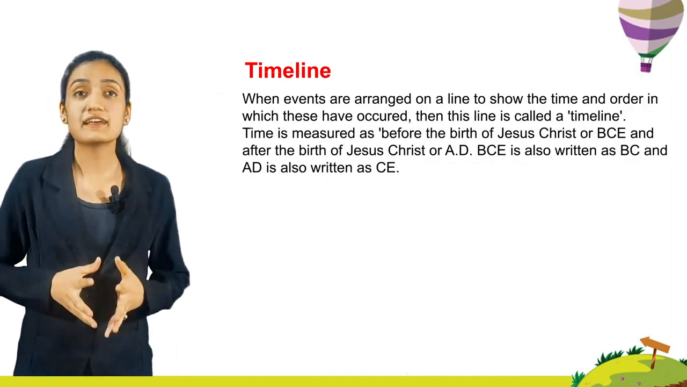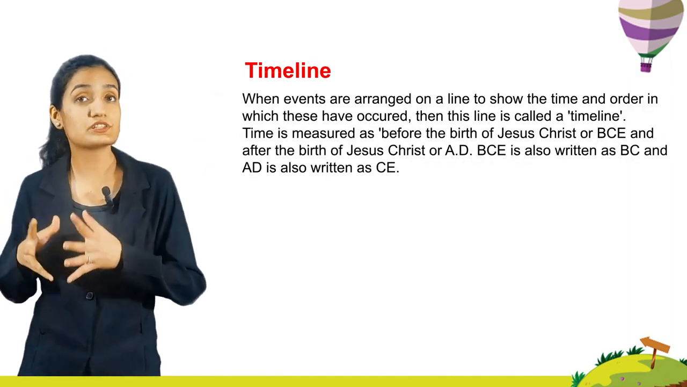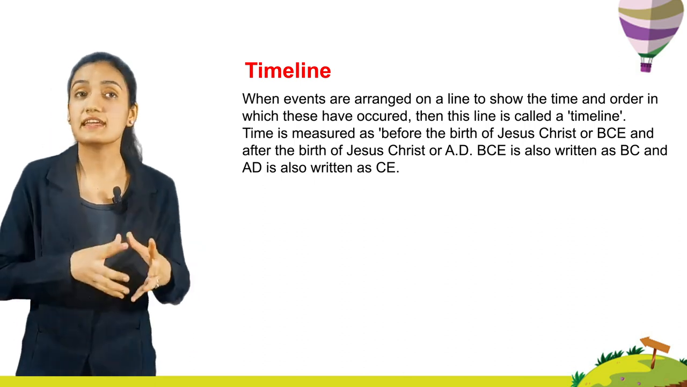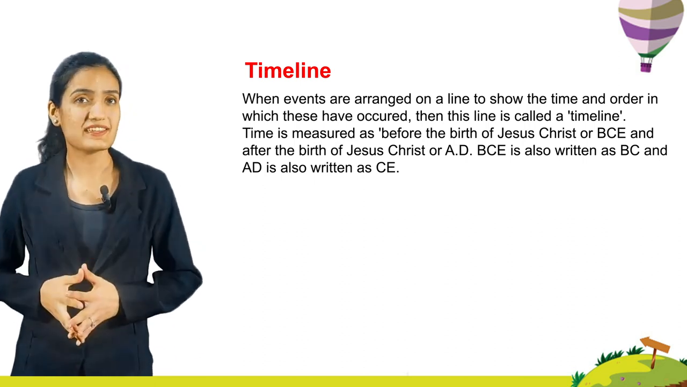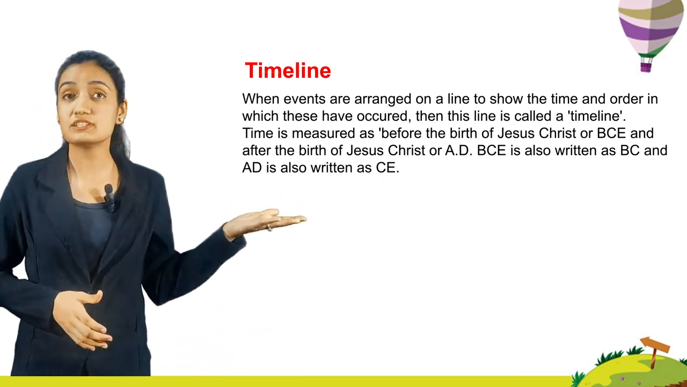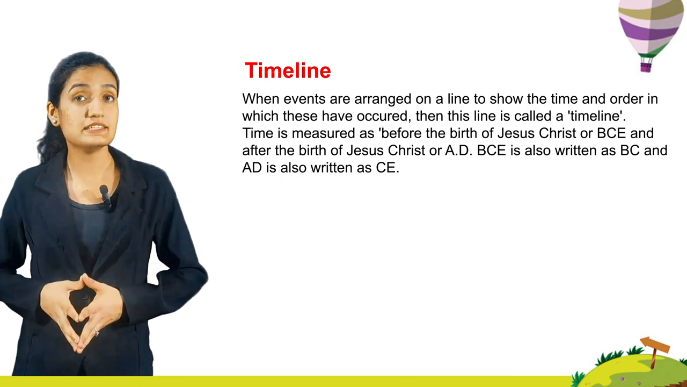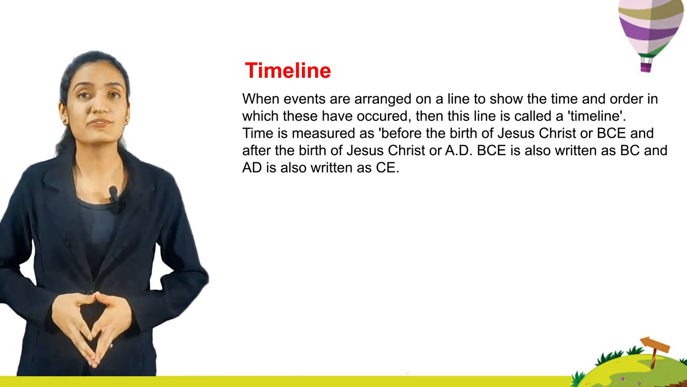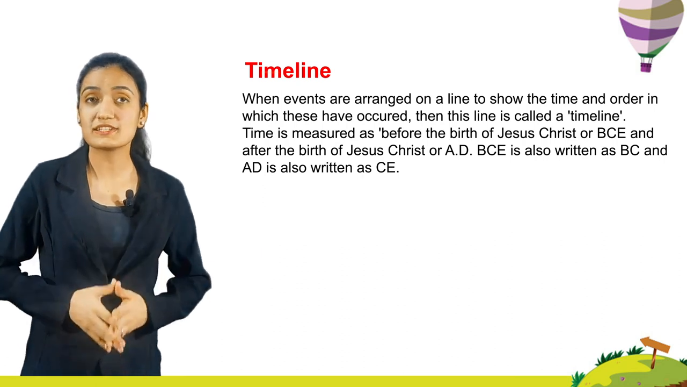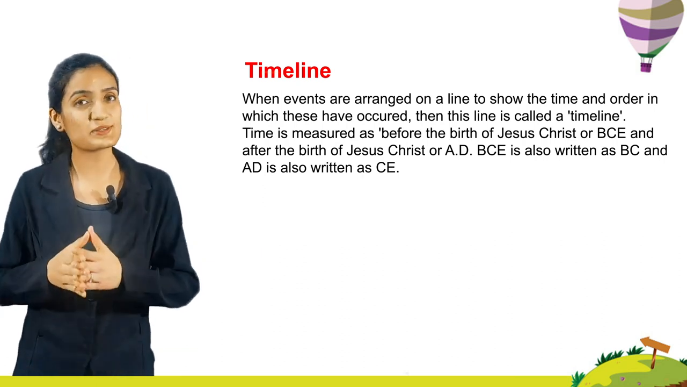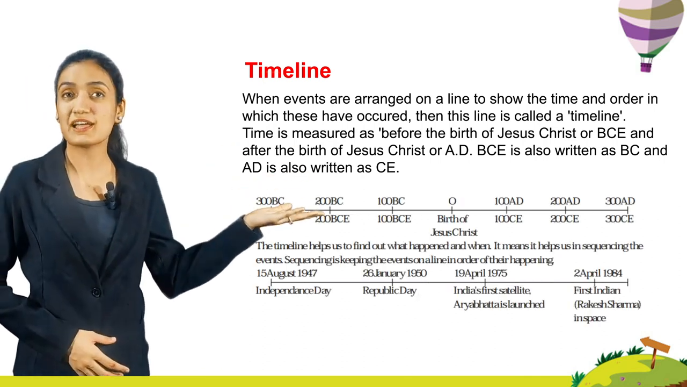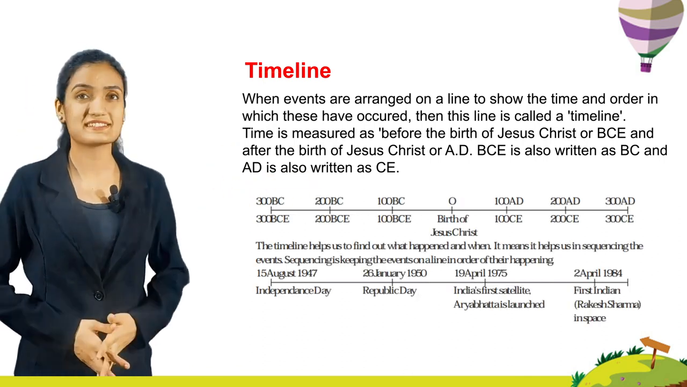Timeline. When events are arranged on a line to show the time and order in which these have occurred, then this line is called a timeline. Time is measured as before the birth of Jesus Christ or BCE and after the birth of Jesus Christ or AD. BCE is also written as BC and AD is also written as CE. Here you can see the picture of the timeline of the birth of Jesus Christ.